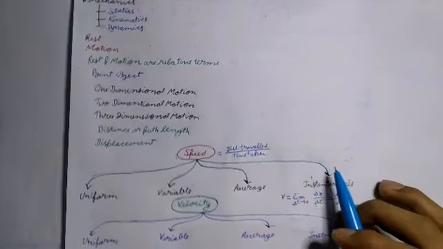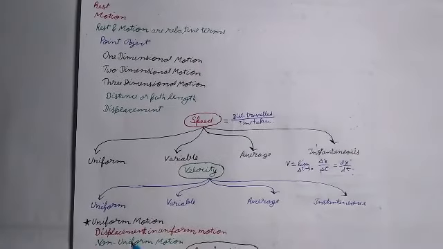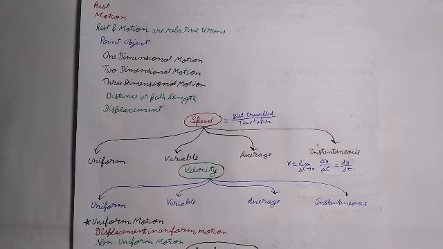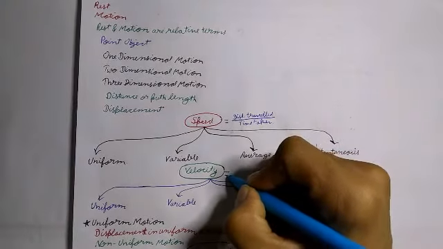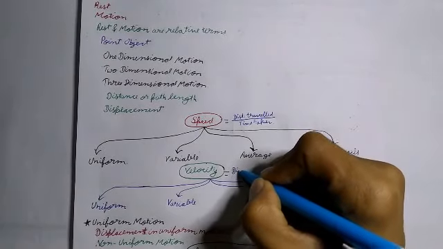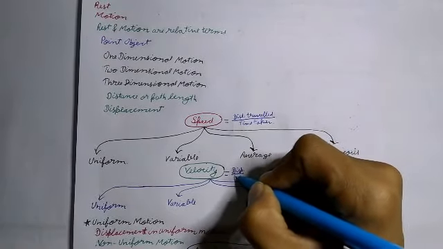And now, velocity. It is the rate of change of position of an object in a particular direction. It is equal to the displacement covered by a body per unit time. So velocity will be equal to displacement upon time.